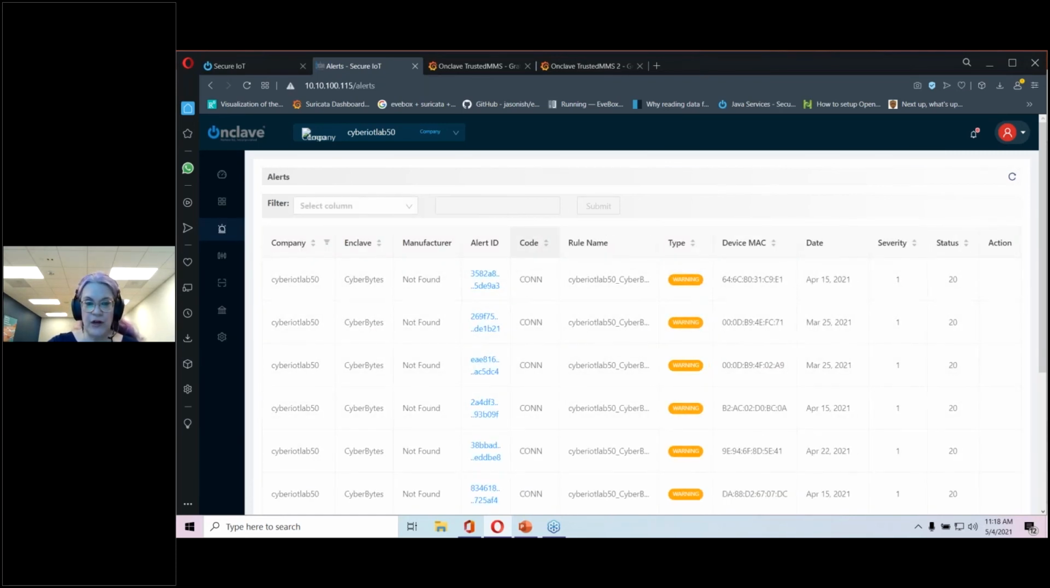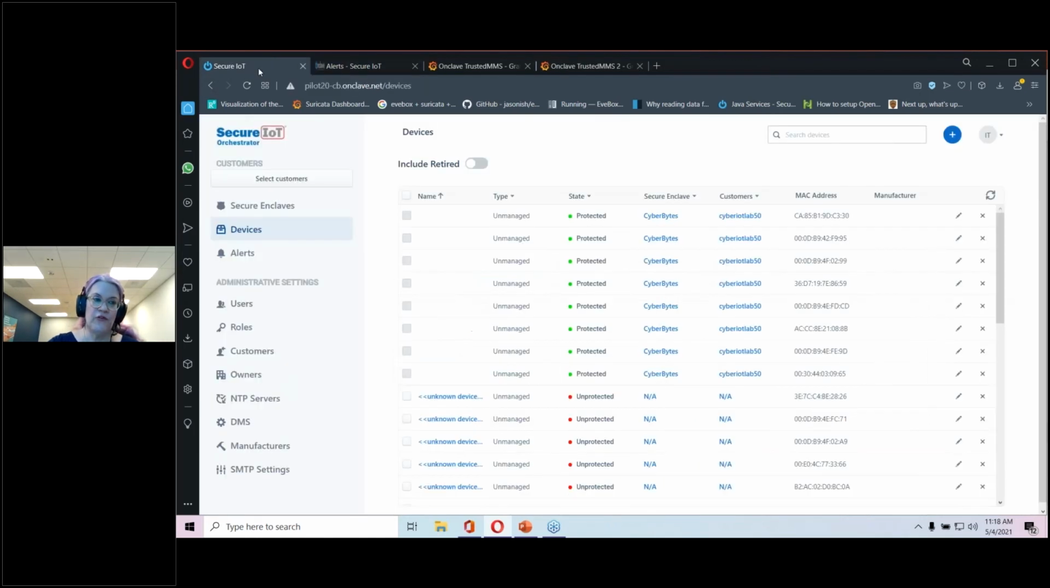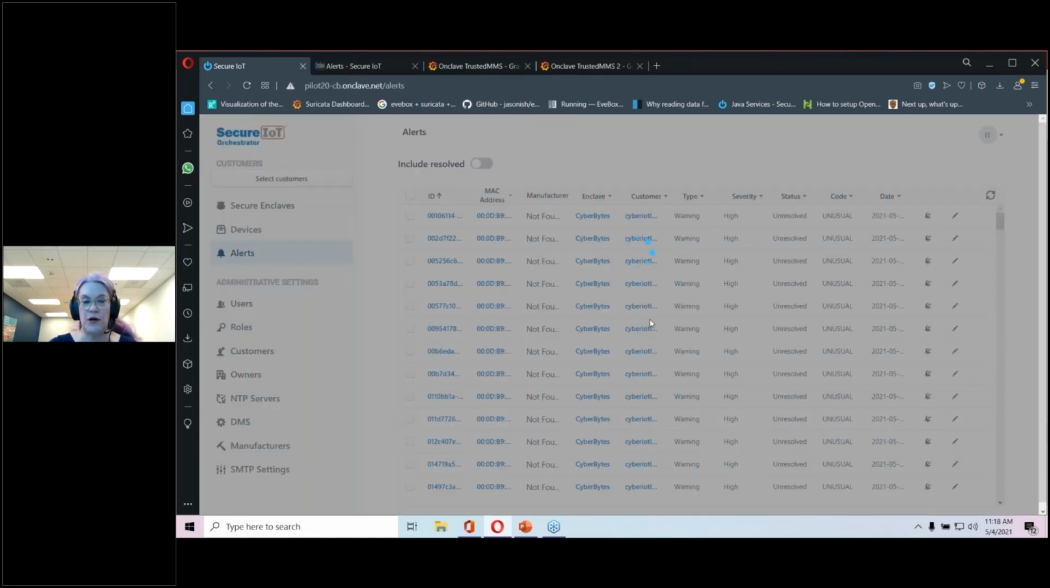And then based on the code, for example, these are unknown devices. Yes, it shows manufacturer not found. That's something I'm working on to get that manufacturer information added in. And then it shows the date of when that alert was fired off. Those alerts get cross-backed in through the API to the alert section here in the orchestrator.